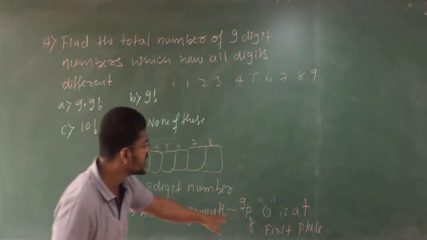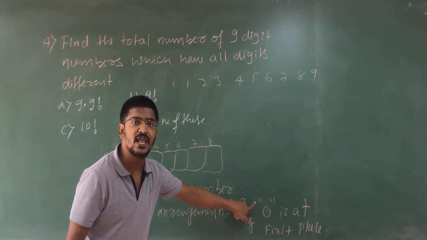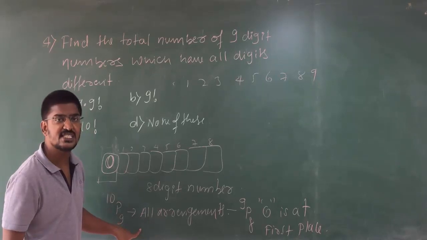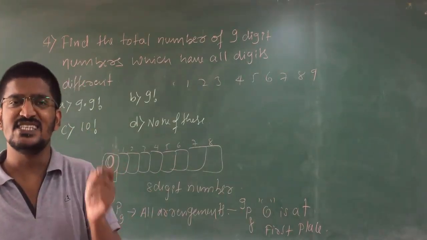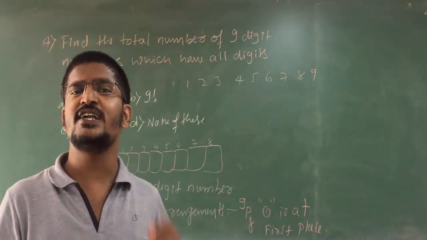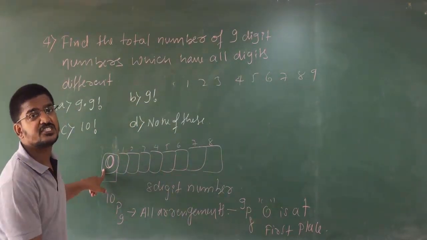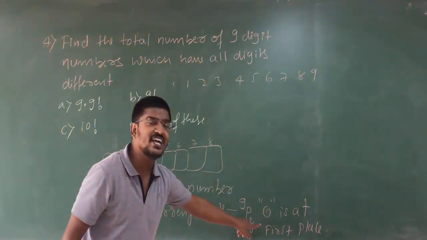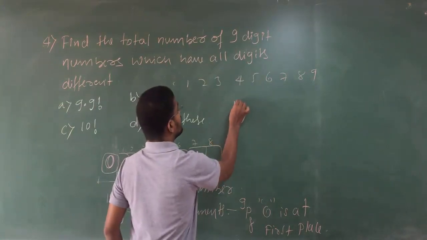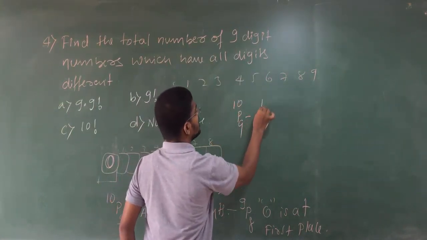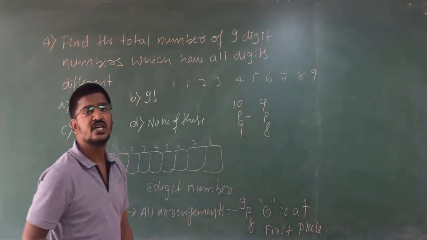So if I subtract, what are you going to get? This is 0 at the first place. This is the total number of cases. If you subtract, you will get the 9-digit number which is different to each other, where 0 is not at the first place because 0 at the first place is removed. Clear? Therefore, 10P9 minus 9P8, this is your answer.